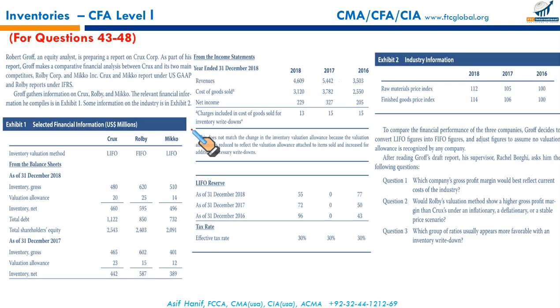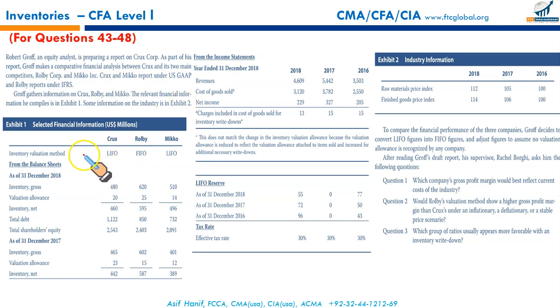Again, an extended question, 43 to 48. All these questions are related to this information. Robert Groff, an equity analyst, is preparing a report on Crux Corporation. As a part of his report, Groff makes a comparative financial analysis between Crux and its two main competitors, Rolby and MICO. Crux and MICO report under the US GAAP, through LIFO and FIFO, whereas Rolby reports under the IFRS. Groff gathers information on Crux, Rolby, and MICO. The relevant financial information he compiles is in Exhibit 1. Some information on the industry is in Exhibit 2.